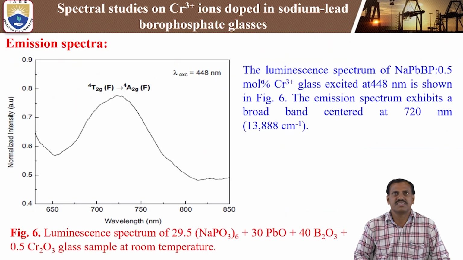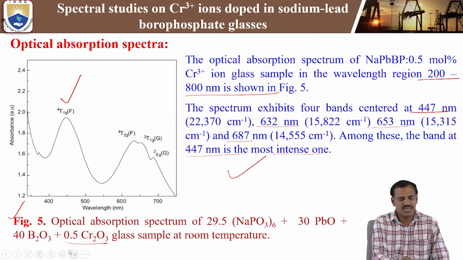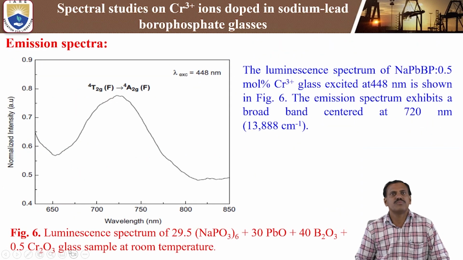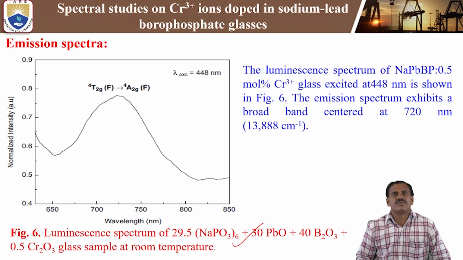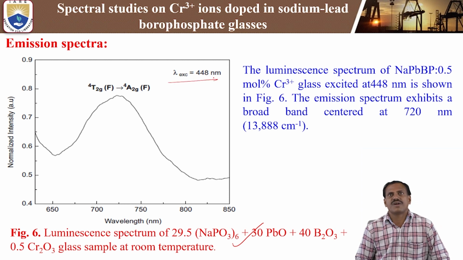Next coming to the emission spectra. In the emission spectra, figure 6 shows the emission spectra of the sodium lead borophosphate glasses at dopant chromium ion concentration of 0.5 mole percent of glass sample at room temperature. This is the emission spectra data. So we are scanning from 500 nanometer to 650 nanometers. We are exciting using 448 nanometer because we are getting the intense band in the observed spectra, at 447 nanometer. So we are choosing that same wavelength as the excitation source to measure the emission spectra.